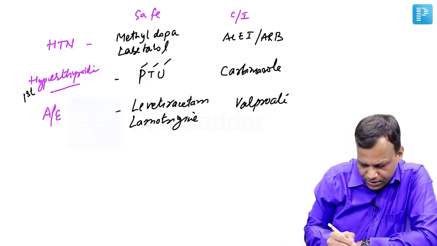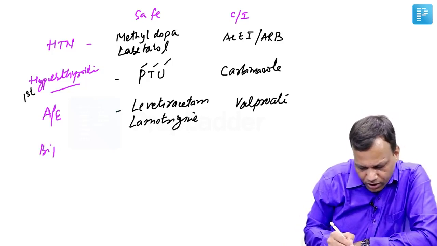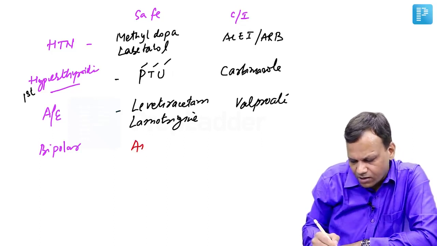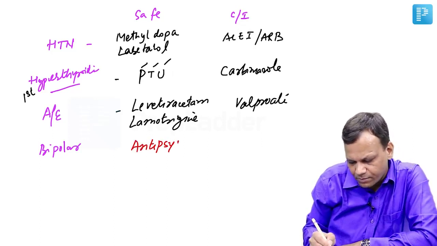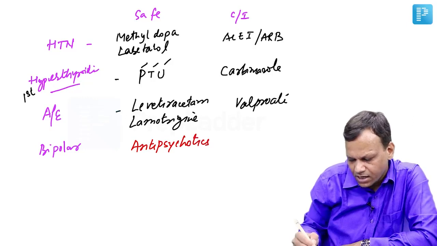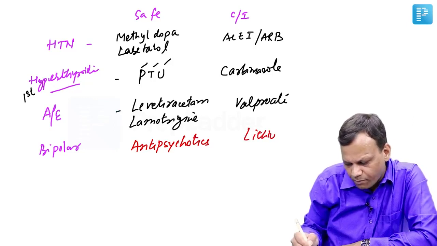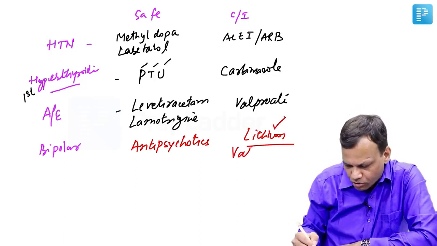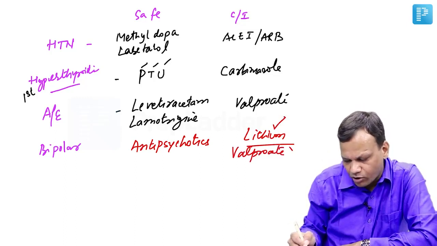The next important are the drugs for bipolar disorder in pregnancy. Remember, the safest drugs are antipsychotics. Antipsychotics like olanzapine are the drug of choice in pregnancy. Lithium is usually avoided, but if absolutely necessary, we can give it. But valproate we should avoid at all costs in bipolar disorder.